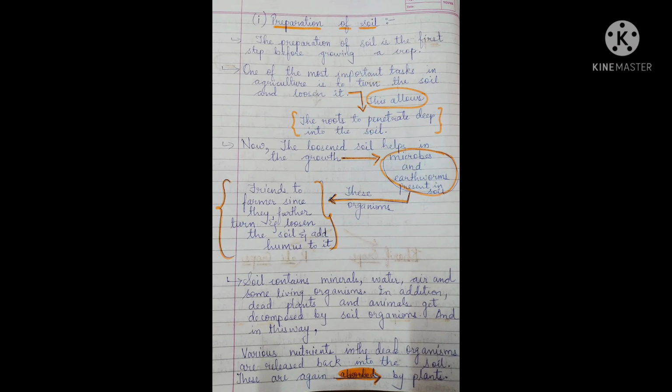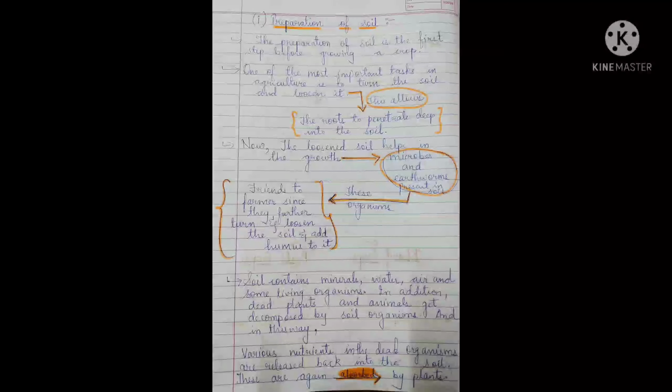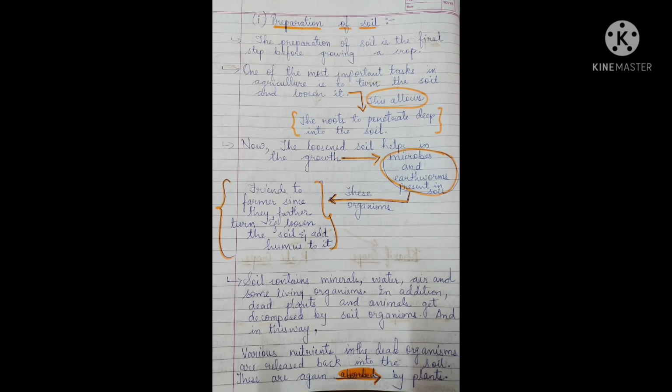So the preparation of soil is the first step before growing a crop, as you all know. One of the most important tasks in agriculture is to turn the soil and loosen it. This allows the roots to penetrate deep into the soil. So the first important task is to loosen this soil. Now the soil will be hard, so the farmers first loosen the soil. Why do they loosen the soil? This allows the roots to penetrate, means they can easily go deep inside the soil.